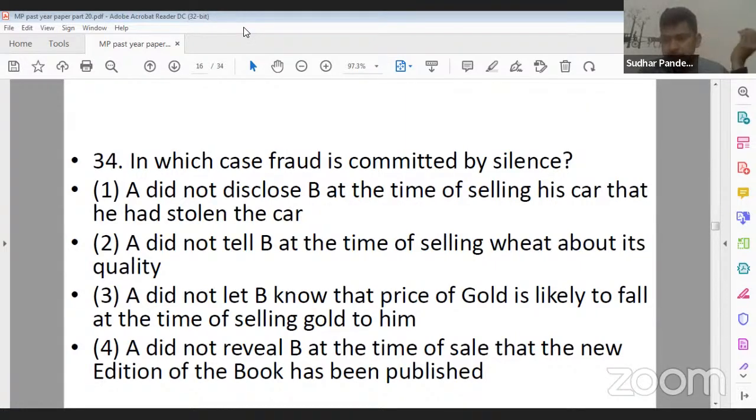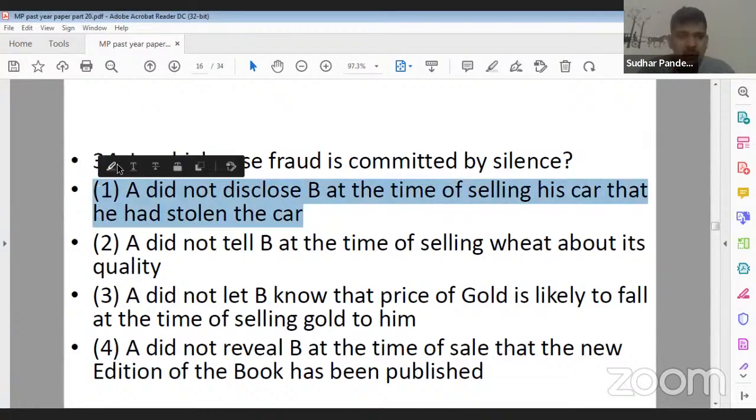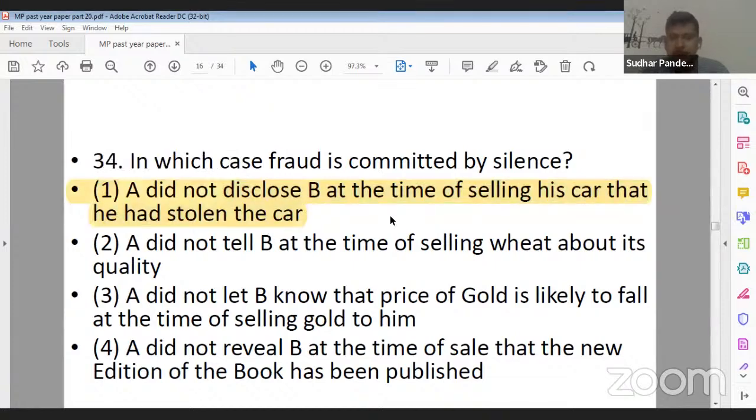Yes, question number 34. Ankita ji is saying 3. What about others? What should be the correct answer? Harshvardhan Gautamji is saying 1. Yes, 1A is the correct answer, because ideally the person cannot assume that the car is a stolen car, right?